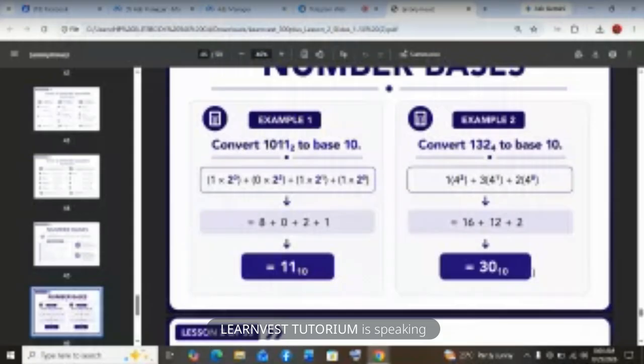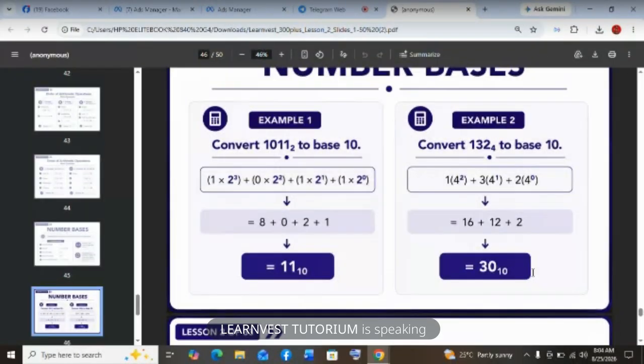So for example, convert 132 base 4 to base 2. What do you do? Let's convert it to base 10 first. So when you convert to base 10, you get 30 in base 10. Now convert 30 in base 10 to base 2.